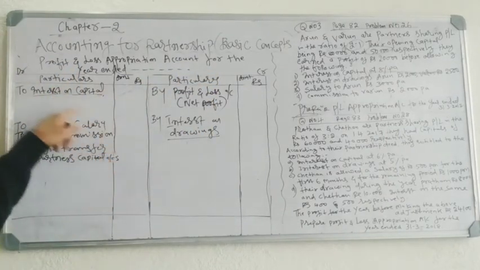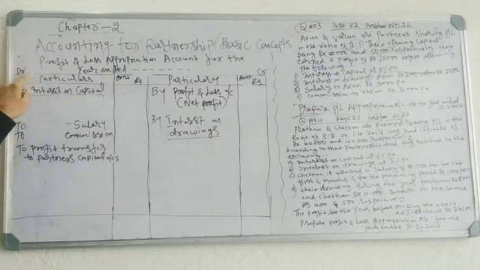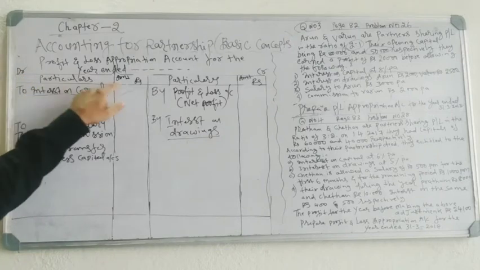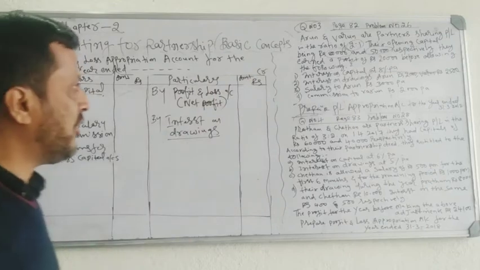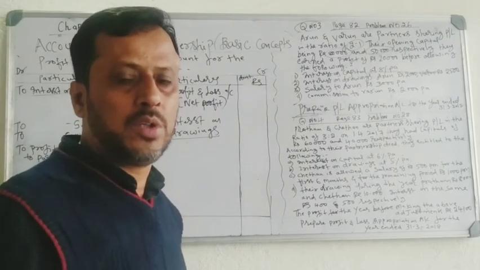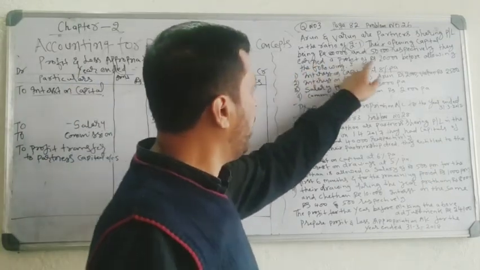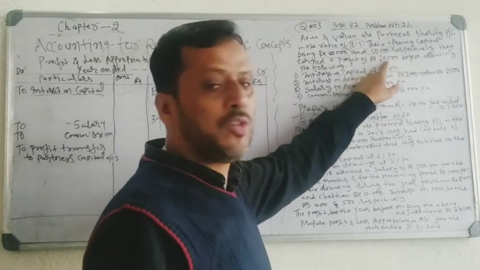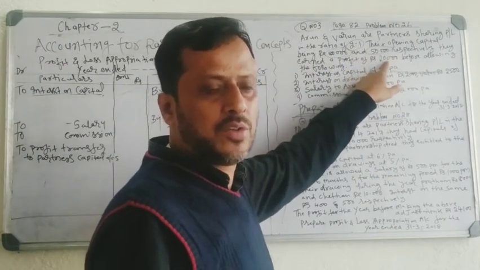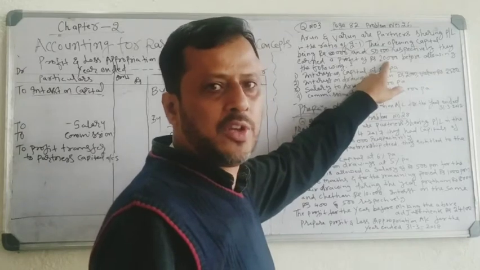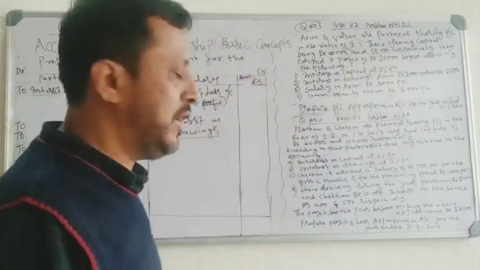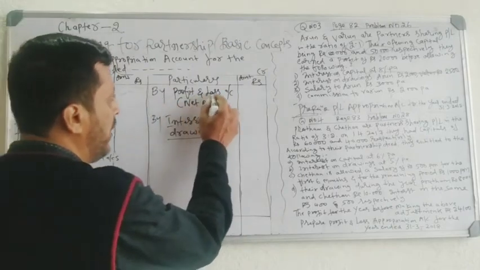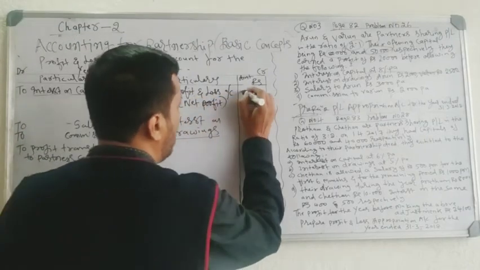Okay, the format is debit side you have particulars, amount rupees, credit side you have particulars, amount rupees. First you have to record the net profit. The partners earned a profit of rupees 20,000. This is the profit as per profit and loss account. This profit you have to record on the credit side as by profit and loss account, net profit 20,000 rupees.